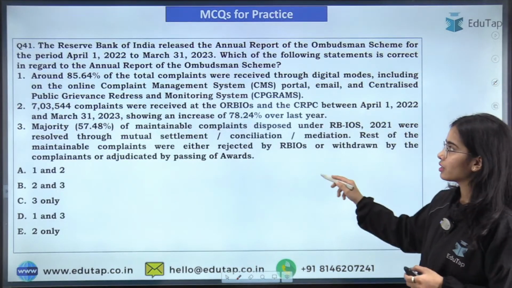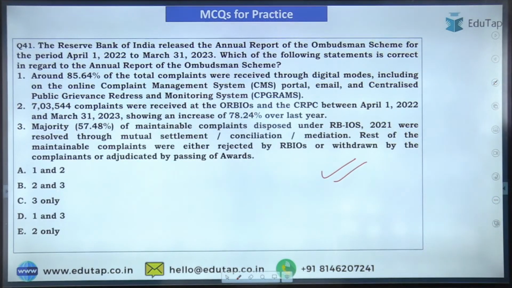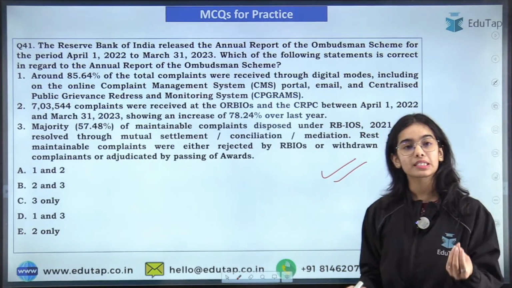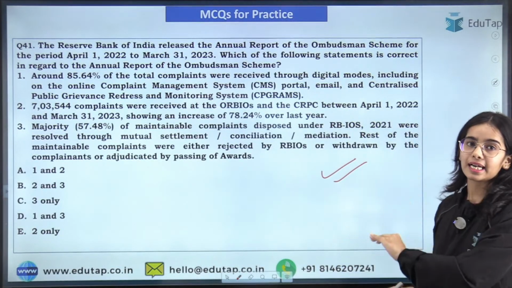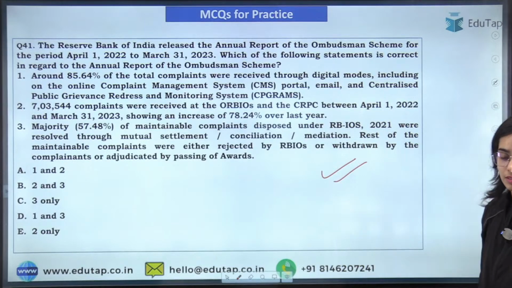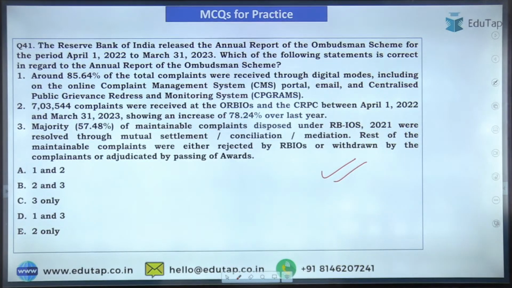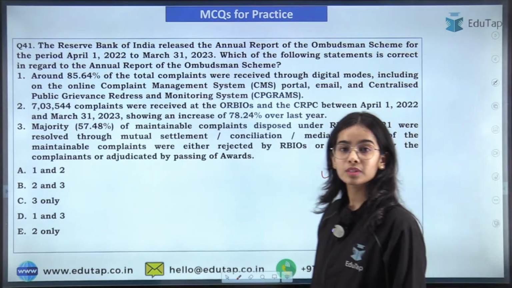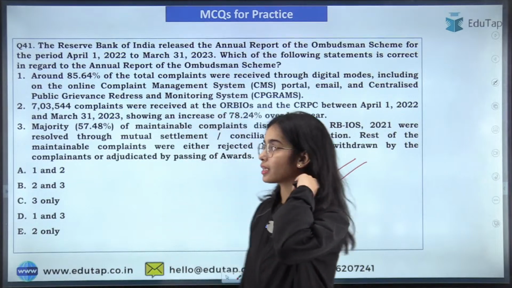So next question. Try to read this question and answer this. The annual report of the Ombudsman Scheme has been released. So at least the highlights you should be aware of. So try to answer this. So here I'm getting the answer D. Let's see whether it is correct or not.